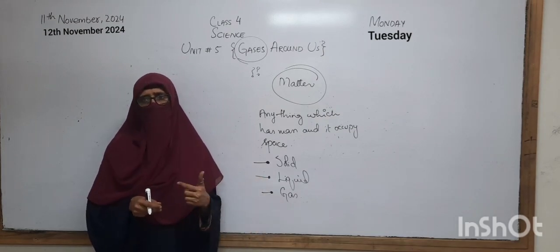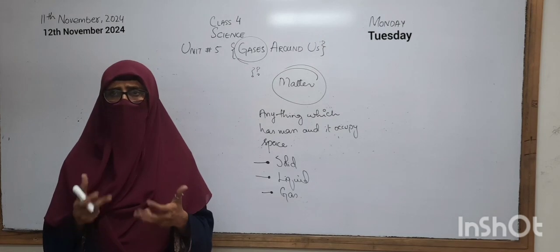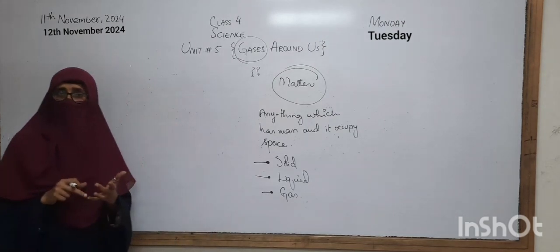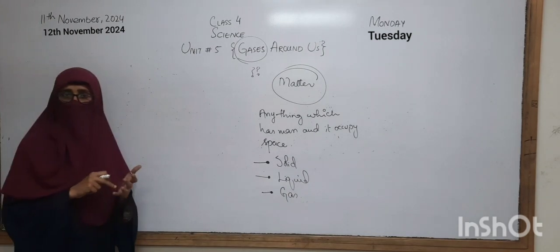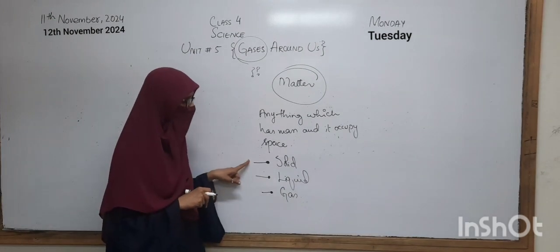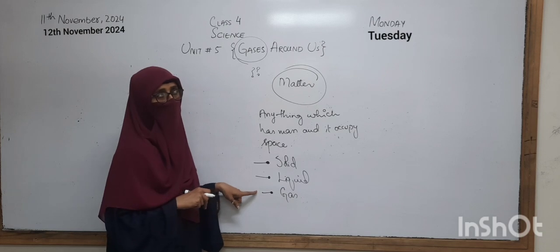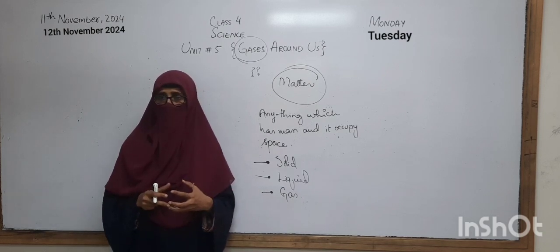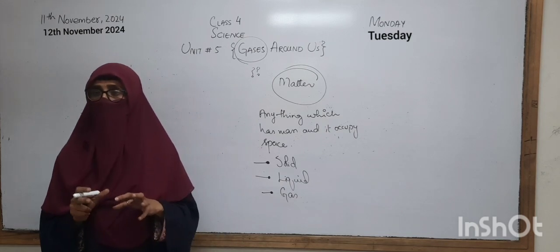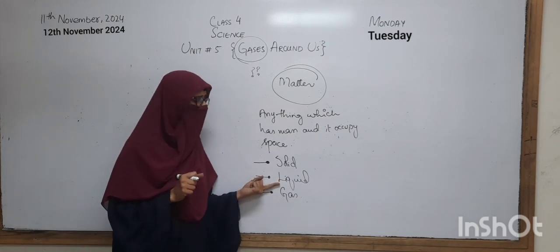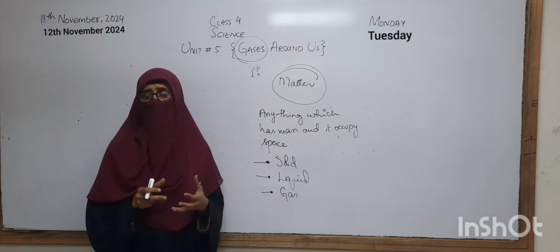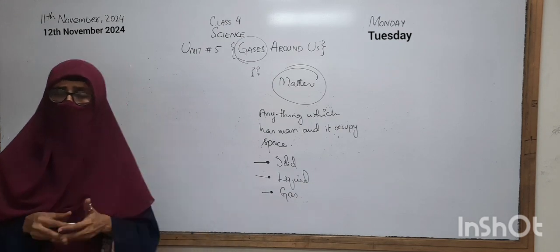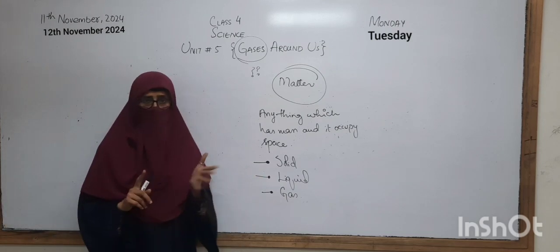And what about we human beings? What are we? Which state of matter are we? Good. We are a mixture of the 3 states of matter. We are also solids, liquids and gases. In our body, the bones, the nails and the teeth are solid. And if we talk about liquids, there are liquid substances present in our body. For example, water.